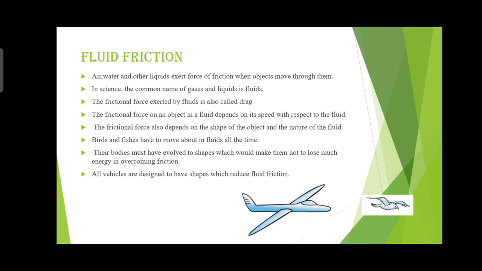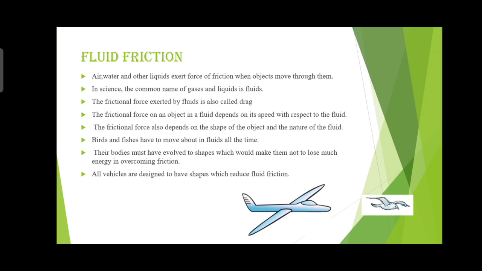Birds and fishes have to move about in fluid all the time. Their bodies have evolved to shapes that do not make them lose much energy in overcoming friction.